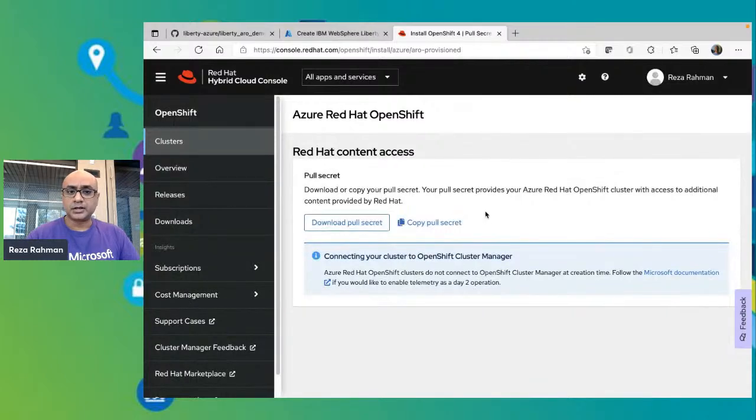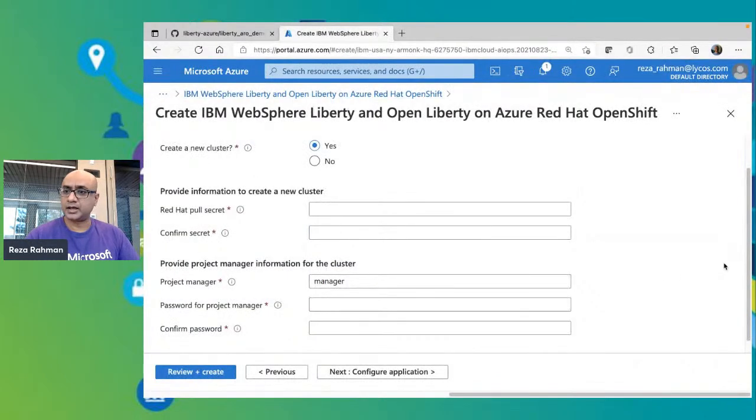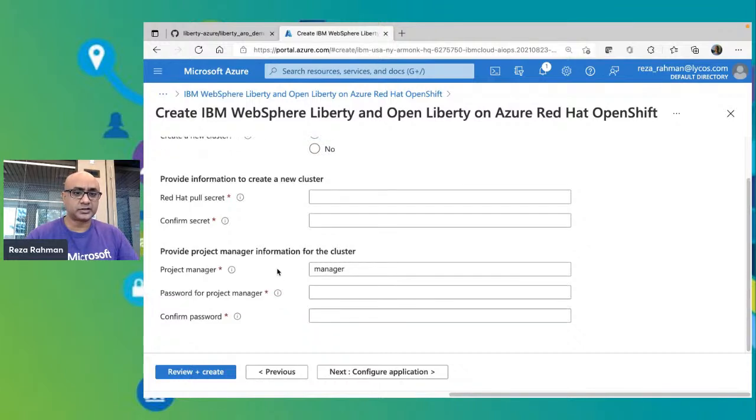And from here, you can get your post secret. So this is nothing much more than that Red Hat OpenShift post secret. We do set up a project in OpenShift. So each application is hosted in a project. In Kubernetes terms, it's a namespace. So we set up a secure project for you through this template.